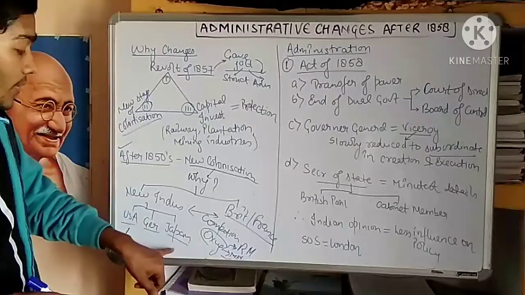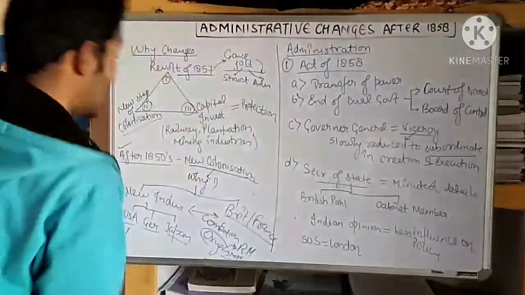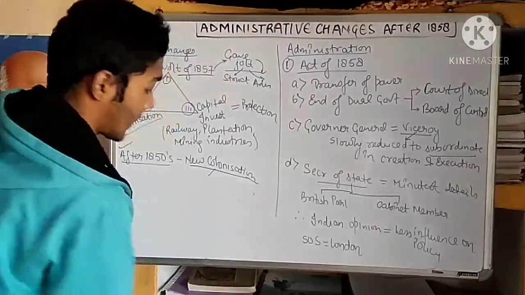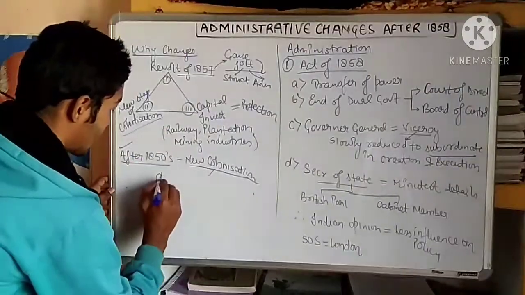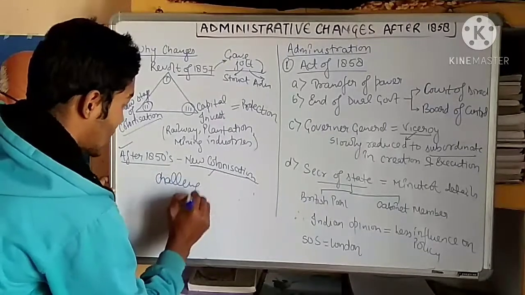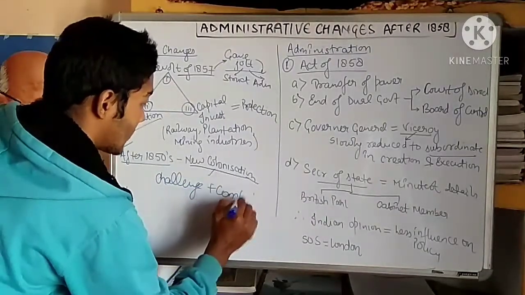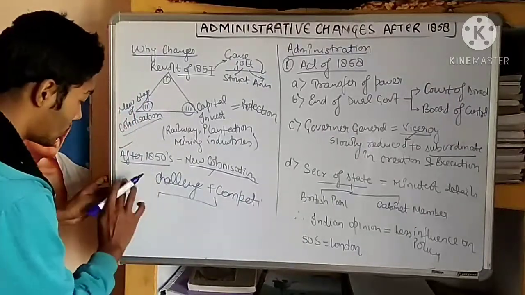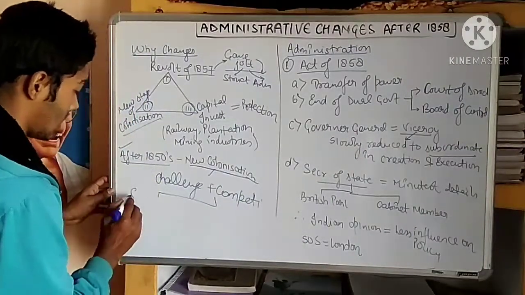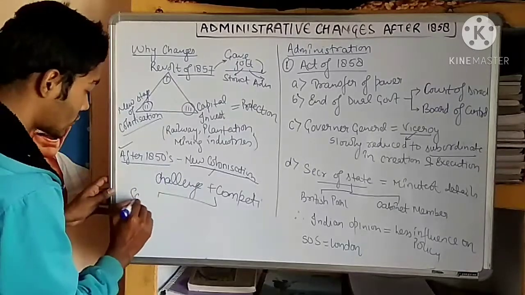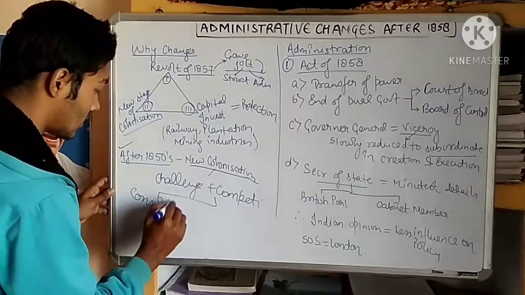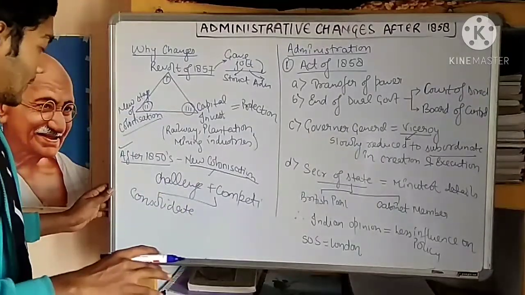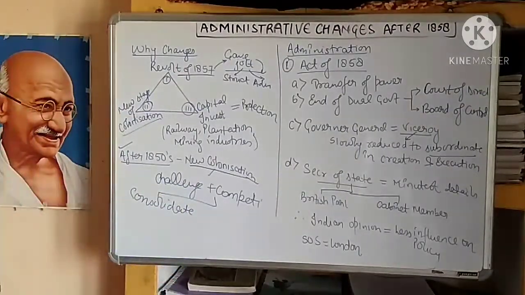Because of this challenge plus competition, they changed their policies, and they wanted to consolidate their old holding.